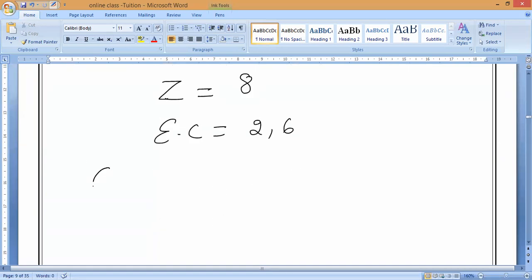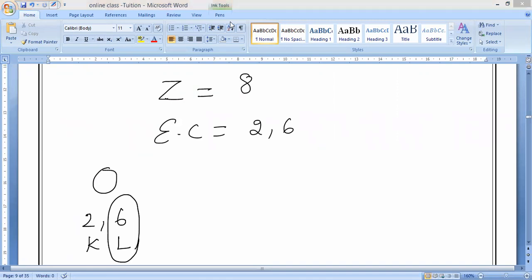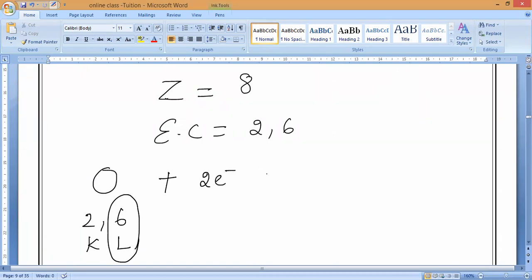So for oxygen, the electronic configuration is 2, 6. How many shells are there? 2 shells. So in the valence shell you can see 6 electrons are there. Losing 6 electrons or gaining 2 electrons, which is better? Gaining 2 electrons is better. So gaining 2 electrons will give you what, guys?